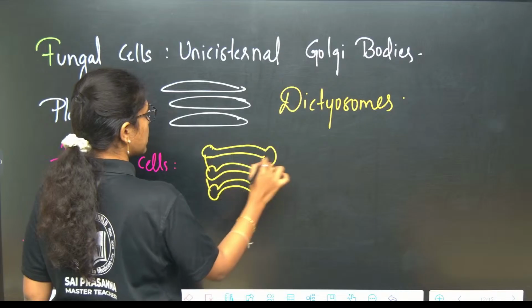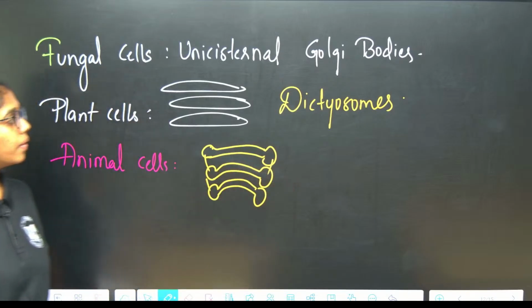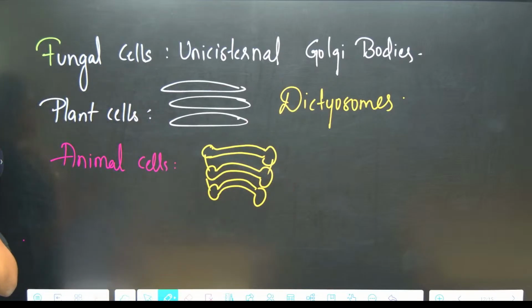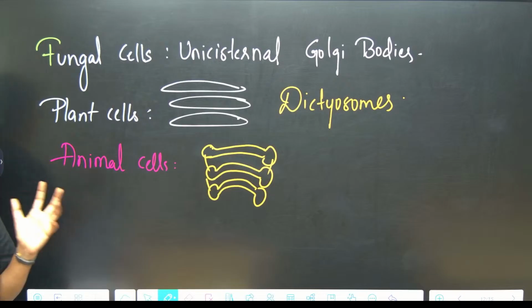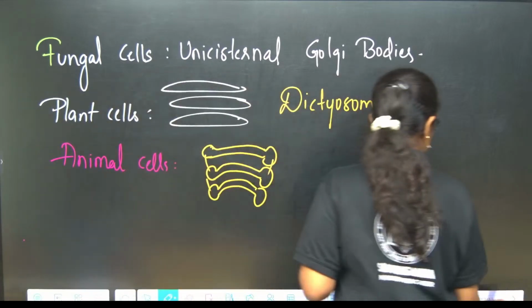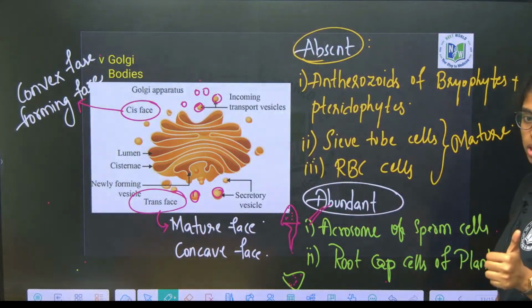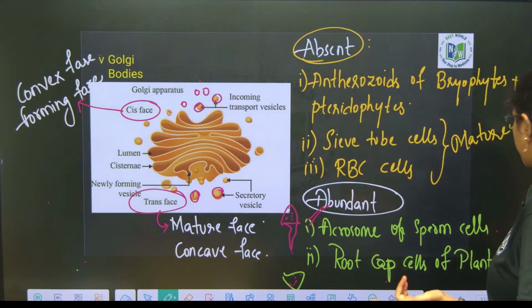So these are connected in the animal cell. Dictyosomes in plants, unicisternal Golgi bodies in fungi, and connected ones in animal cells. Clear? So everything is clear about Golgi bodies and endoplasmic reticulum, no?